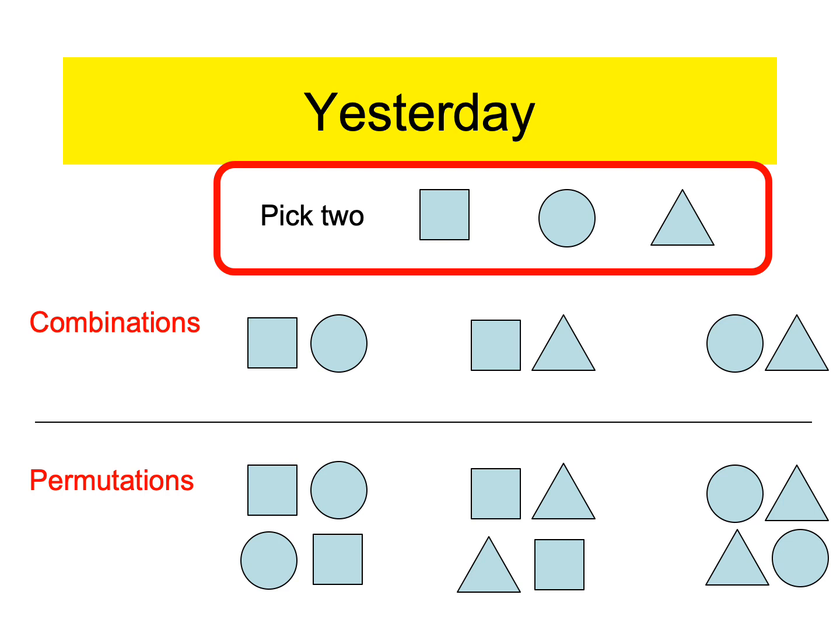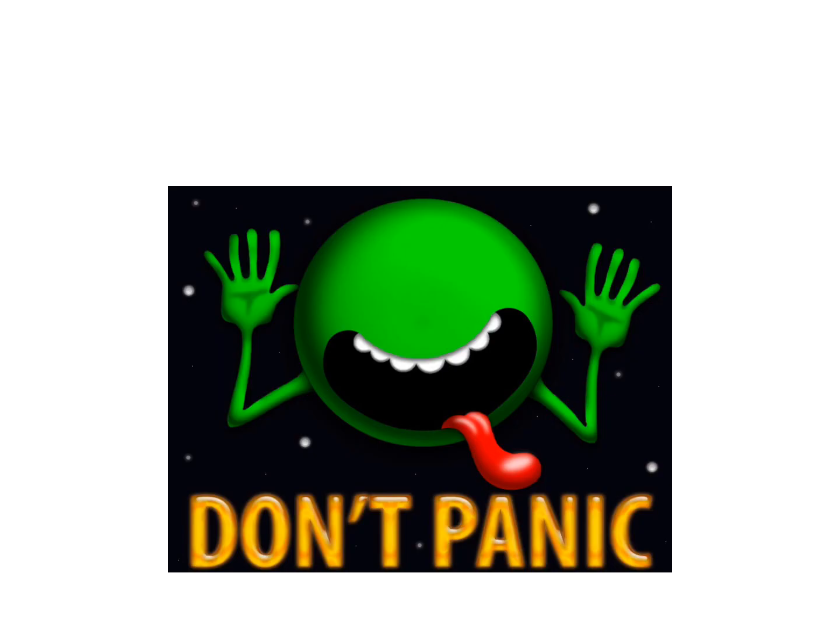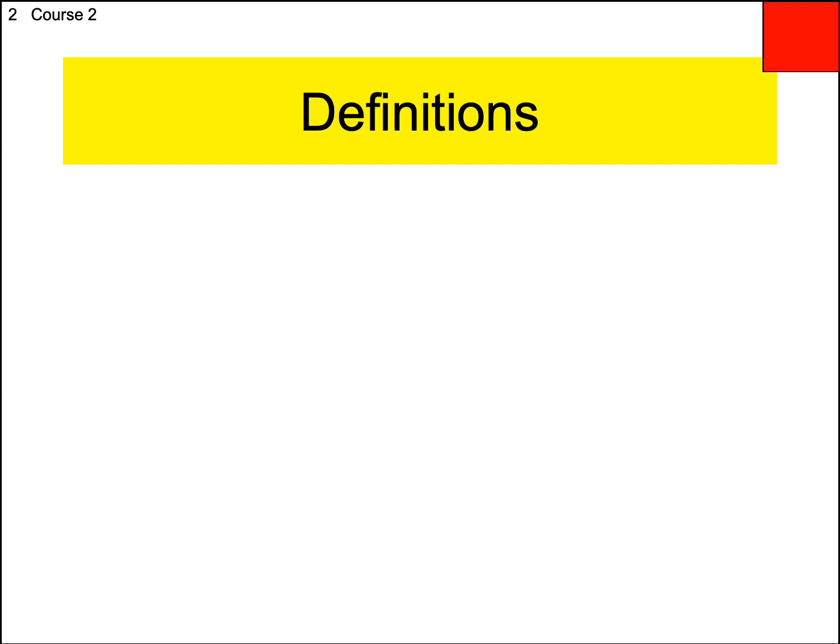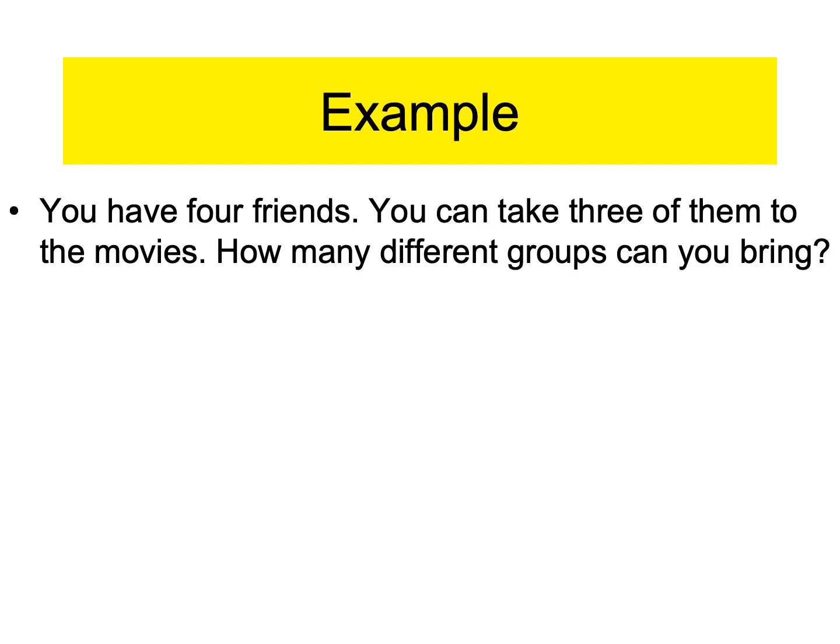So today we're going to be doing combinations. Okay, take a deep breath. This is going to get really ugly really quickly. Don't panic. Just go with the flow, look at the formula, understand what I'm saying, and trust me when I say it won't be as bad as it first appears. Okay, so you're going to need to write this one down. This is going to be the formula. So yes, I'm going back to the movies again.